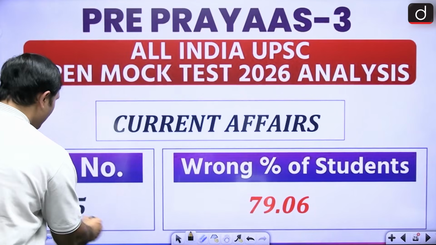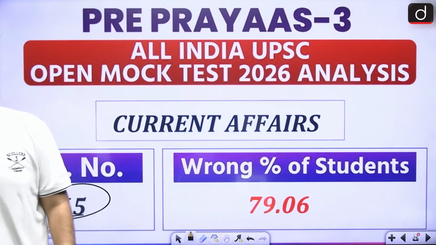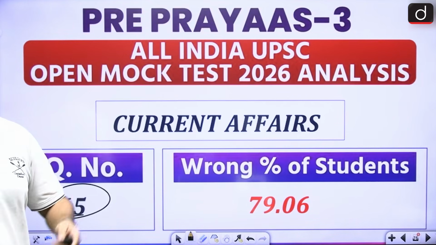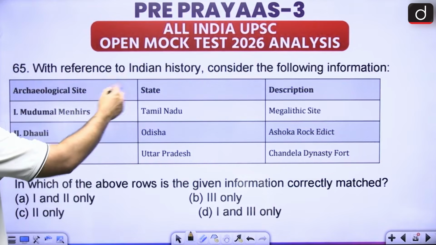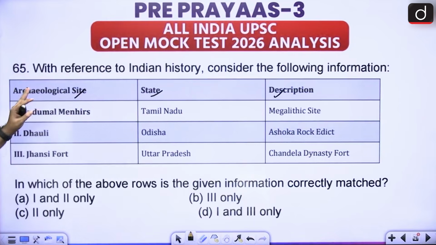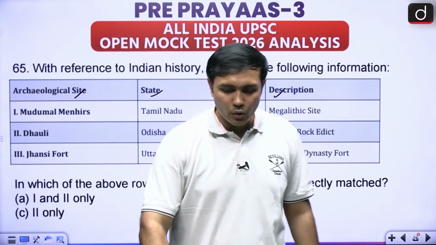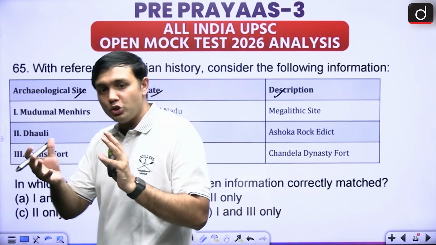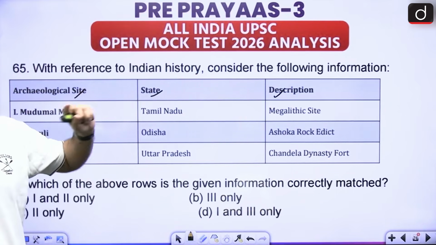Next is with respect to current affairs. The question number is 65. Finally, we are inside 80%, and that also means that we are going to complete our video very quickly. So here you are given archaeological site, state, and description. These are all the different archaeological sites with respect to megaliths, right? Now megaliths are becoming really important, and in that regard, there is a combination of history and current affairs that is happening now, right? So it's a very different kind of question in that regard.